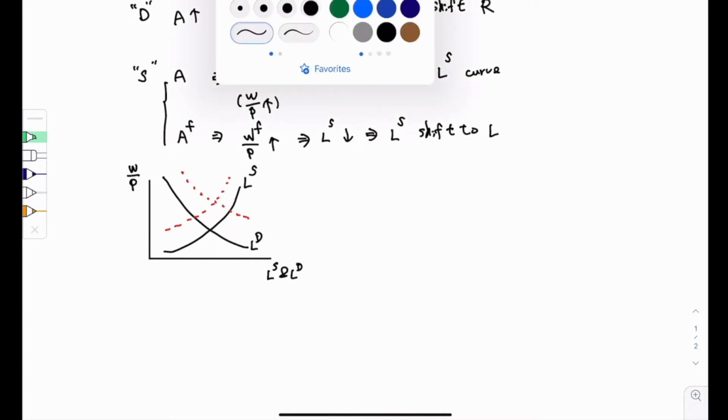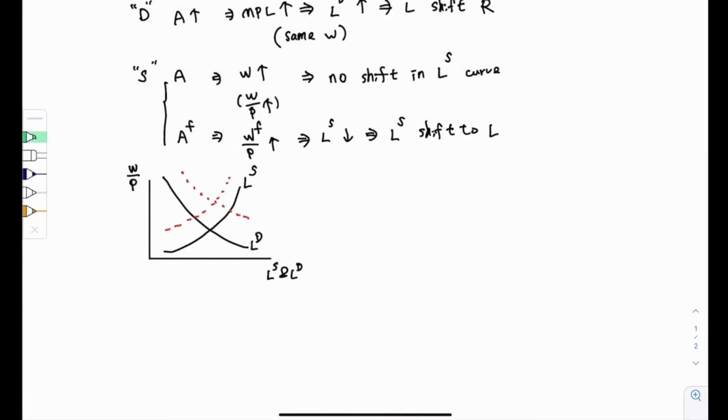It turns out that when the shift to the left of the labor supply curve is similar to the degree of shift of the labor demand curve, the first case can be that the effects cancel out, causing no change in the quantity of labor demanded and labor supplied.